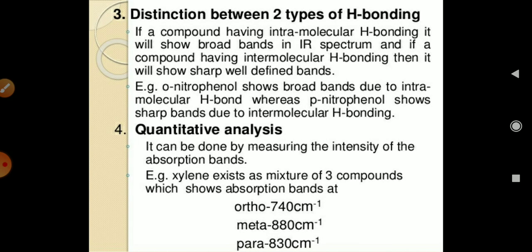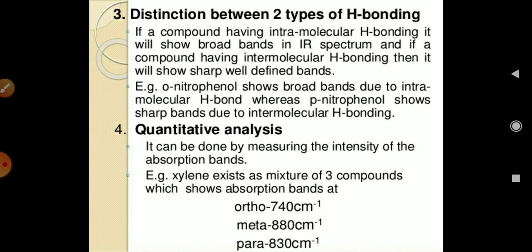The next one is distinguishing between two types of hydrogen bonding. If a compound has an intermolecular hydrogen bonding, it will show a broad band in an IR spectrum. And if a compound has an intramolecular hydrogen bonding, then it will show a sharp, well-defined band. For example, o-nitrophenol shows the sharp band due to the intramolecular hydrogen bonding, whereas p-nitrophenol shows the broad band due to the intermolecular hydrogen bonding.